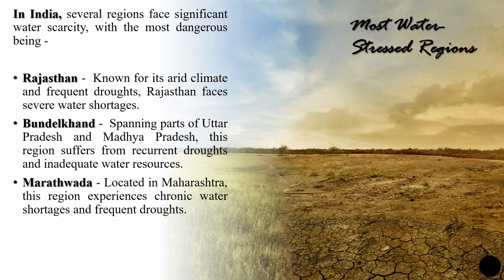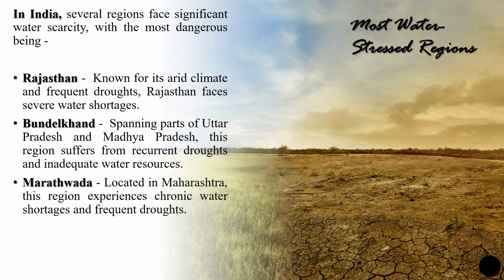There are also examples in India of the most stressed regions in terms of water scarcity. I'm just briefing three regions here: Rajasthan, a few parts of Uttar Pradesh and Madhya Pradesh, and a few regions in Maharashtra, because of their arid climate, frequent droughts, and severe water shortages.